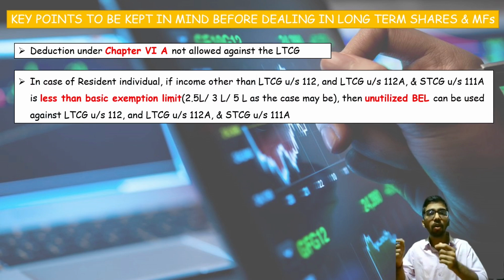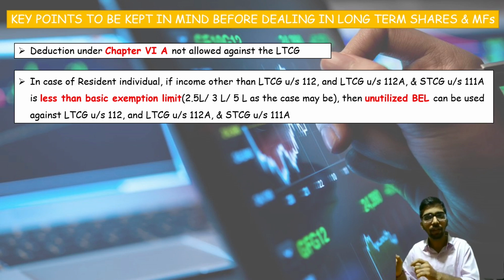If income other than long-term capital gain mentioned under section 112A and short-term capital gain 111A is less than the basic exemption limit, in simple terms, if income from other sources, income from salary, or income from any other head is less than the basic exemption limit, then that unutilized basic exemption limit can be used against this income also.